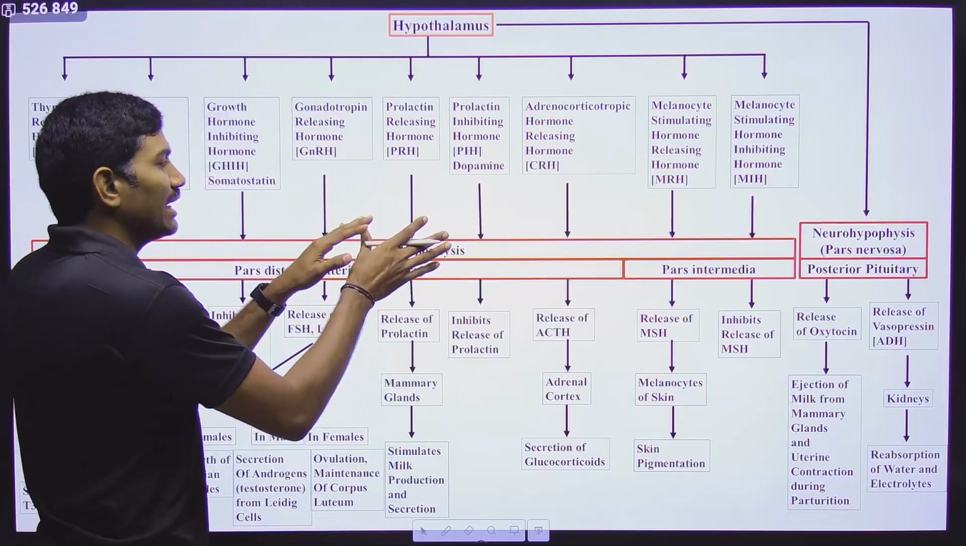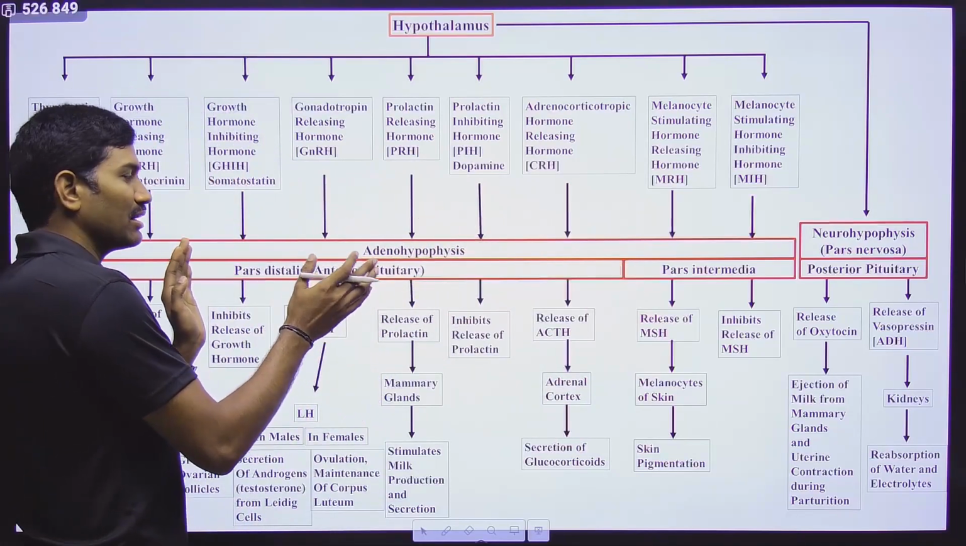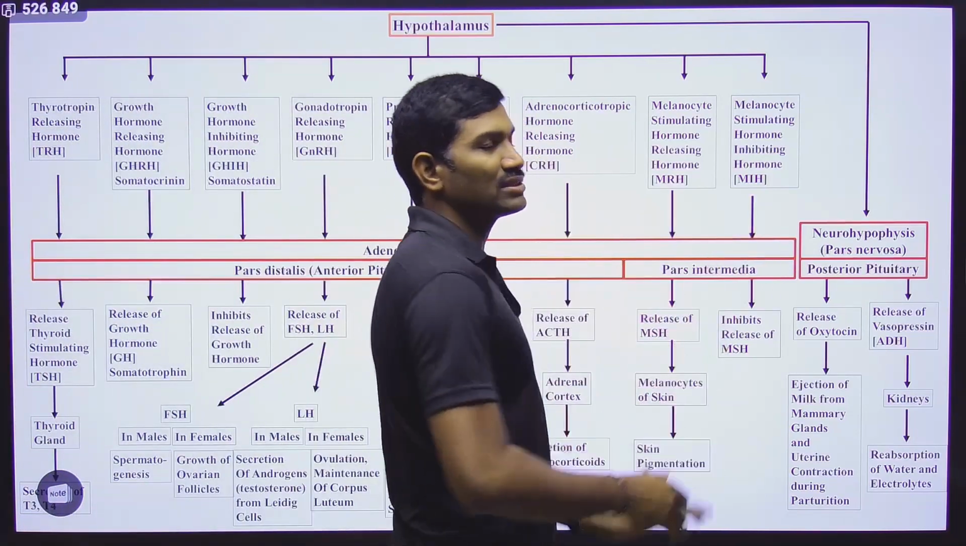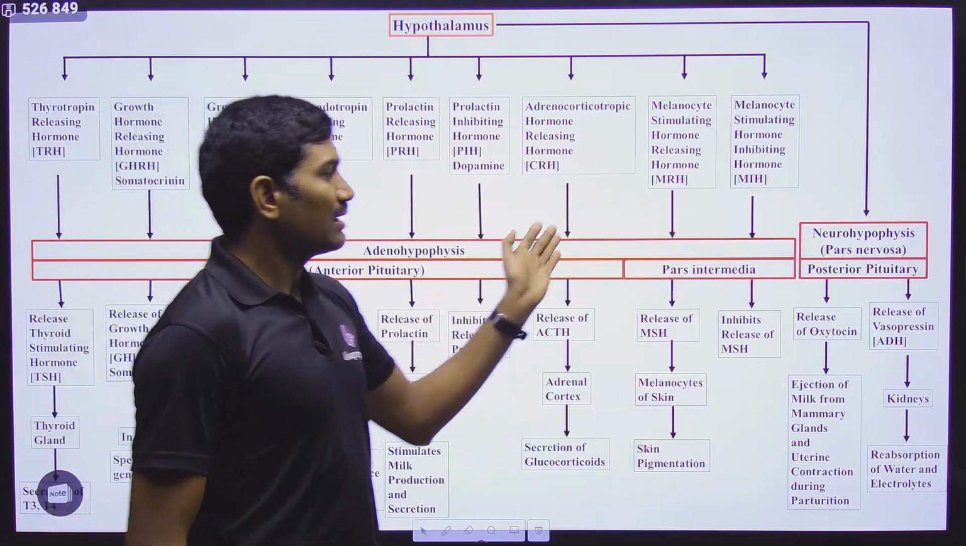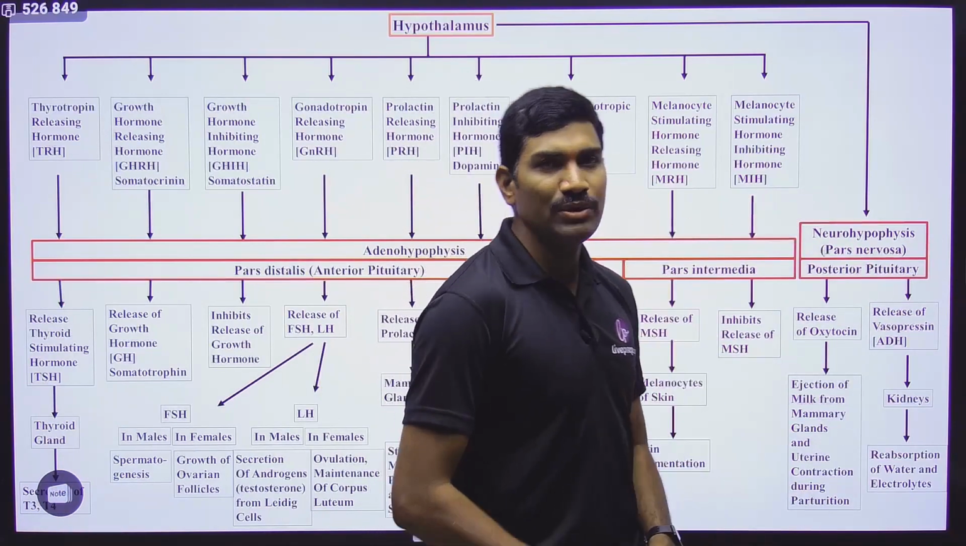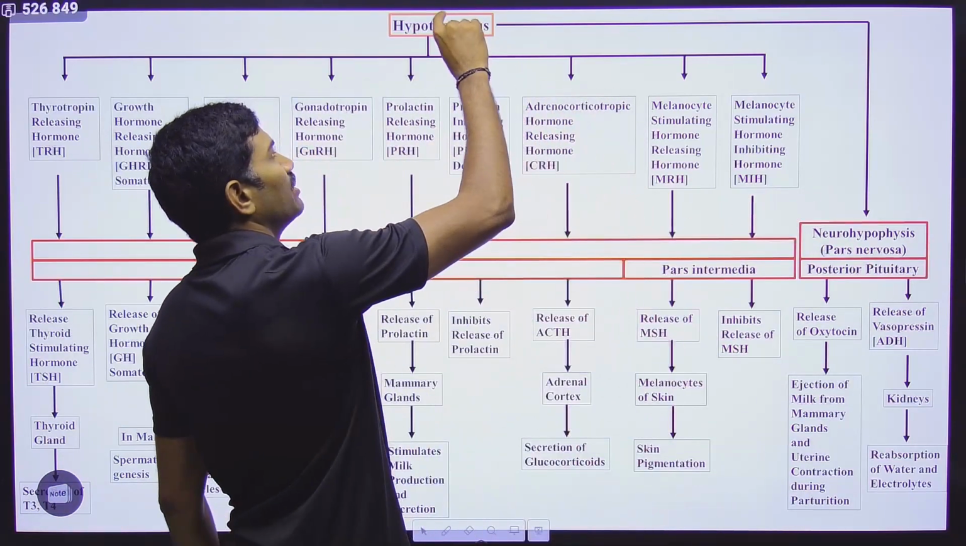So in this way, adenohypophysis is actually the combination of pars distalis, that is called anterior pituitary, and pars intermedia. This is one part. And the other part of pituitary is called neurohypophysis or pars nervosa or posterior pituitary. Now once again we will link up the information.